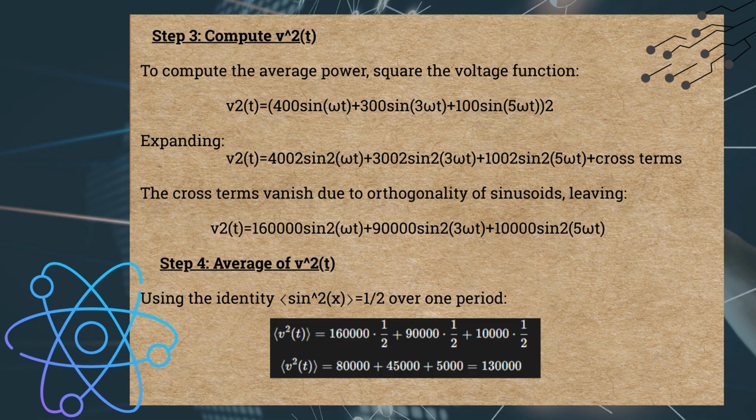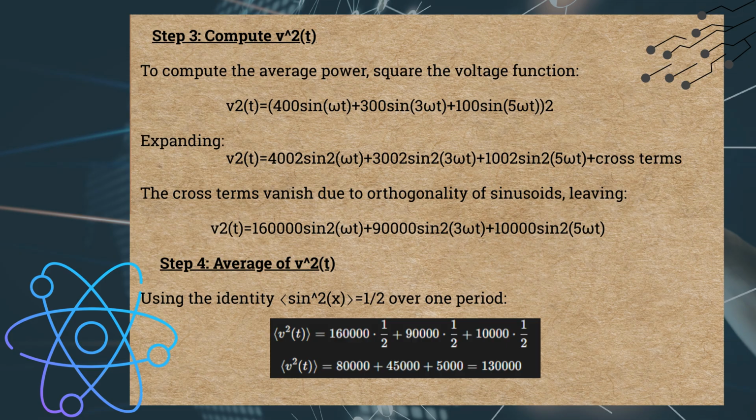The cross terms vanish due to orthogonality of sinusoids, leaving v squared of t equals 160,000 sine squared omega t plus 90,000 sine squared 3 omega t plus 10,000 sine squared 5 omega t. Step 4. Average of v squared of t.